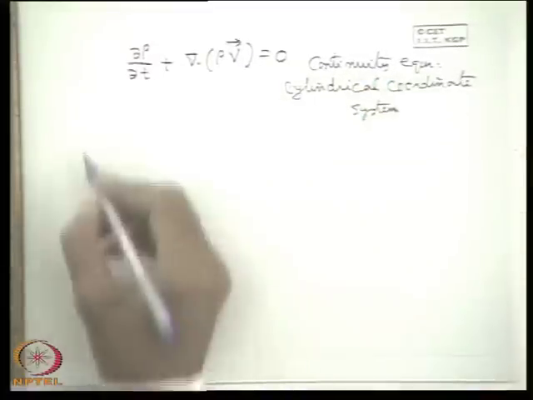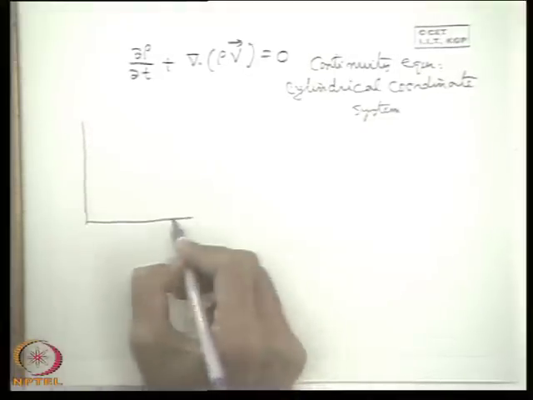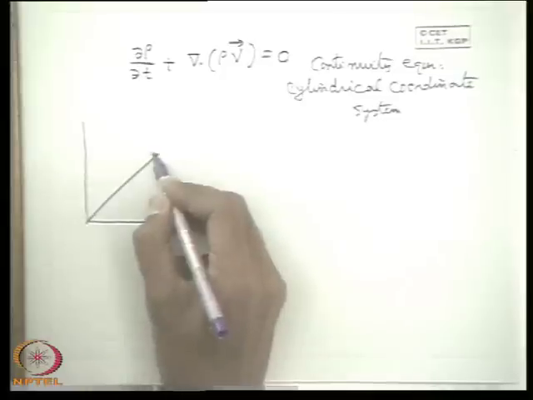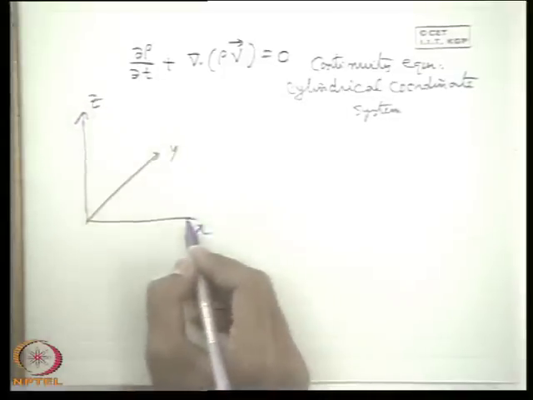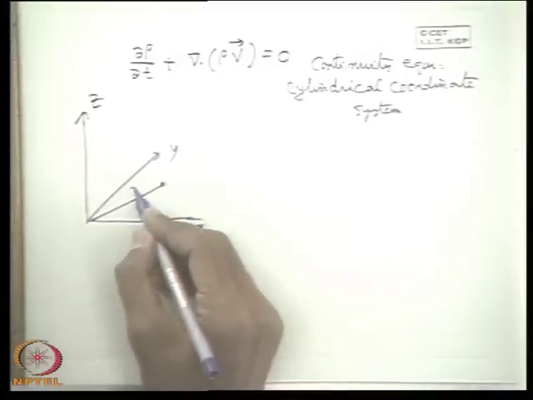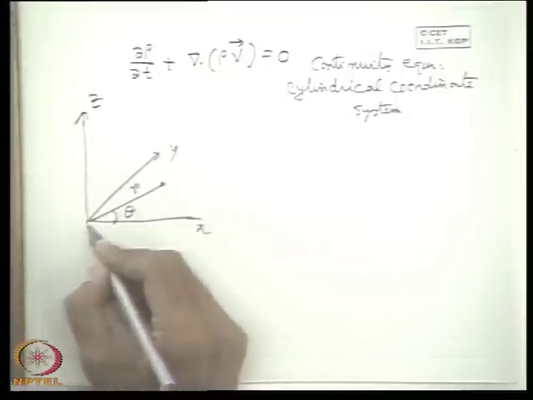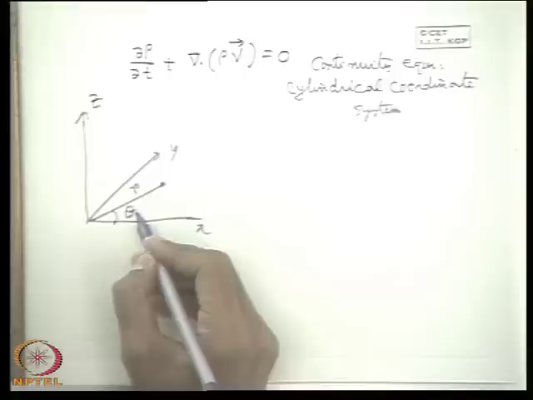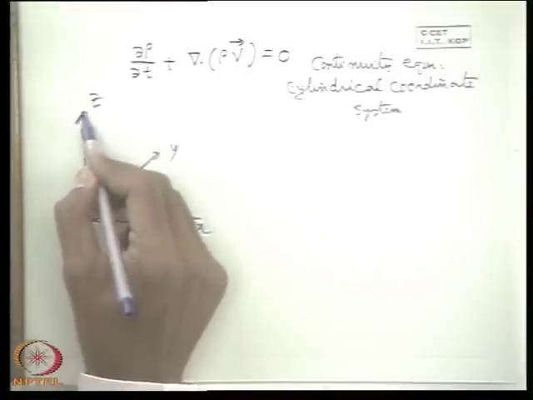So, for example, what is a cylindrical coordinate system? Let us conceive this cylindrical coordinate system. Let this be x and this y and this z. In a cylindrical coordinate system, instead of x y, we define in the xy plane the point by a radial location r and azimuthal coordinate theta, and the z will be the same, that is in the z direction.